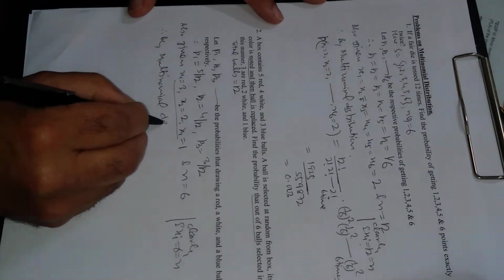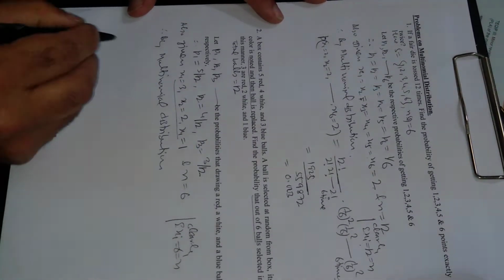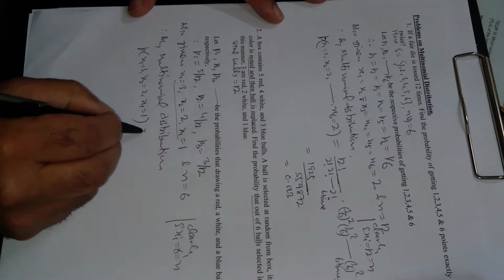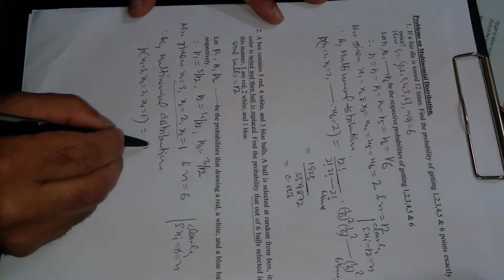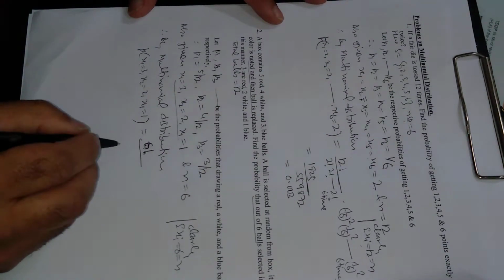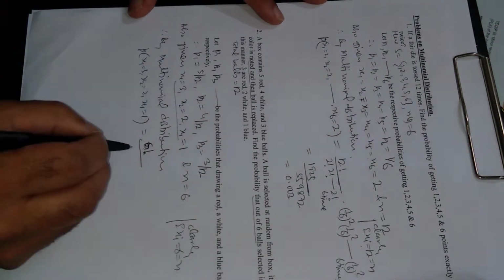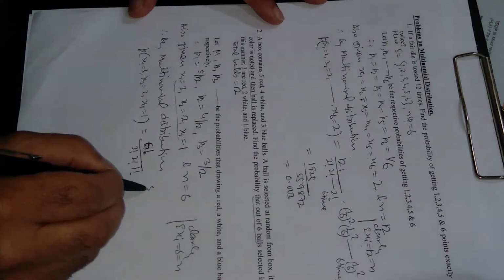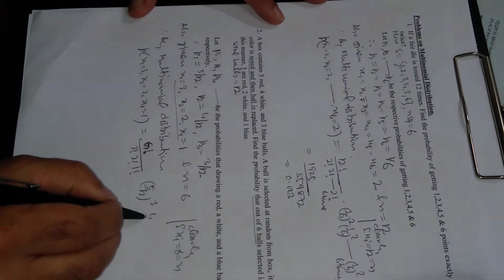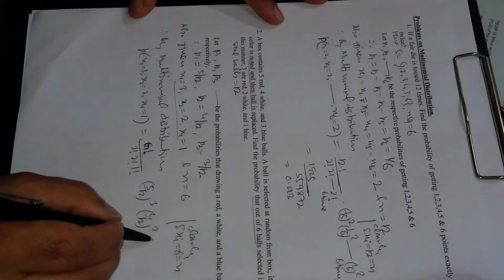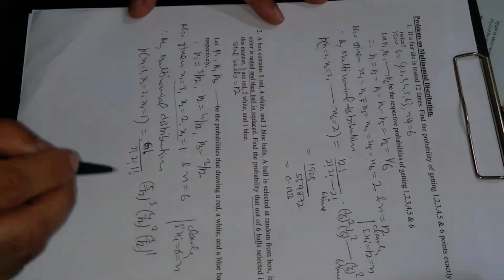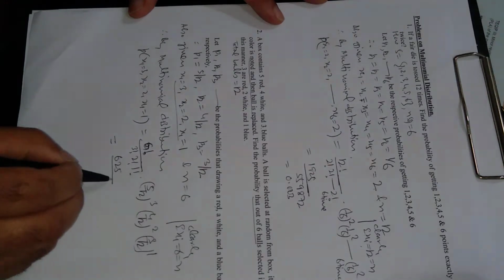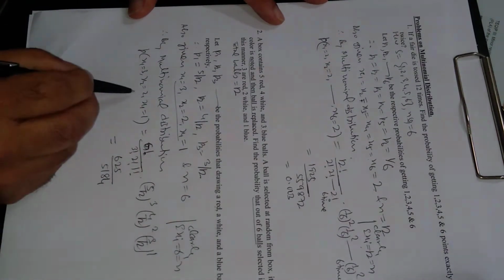multinomial distribution, this is the probability of x1 = 3, x2 = 2, x3 = 1: n factorial, n is 6, so 6 factorial divided by x1 factorial, 3 factorial, 2 factorial, and this is 1 factorial, and this is 5/12 raised to power x1 = 3, 4/12 raised to power x2 = 2, 3/12 raised to power x3 = 1, which on simplification will come out to be 625 divided by 5184. This is a simple formula.